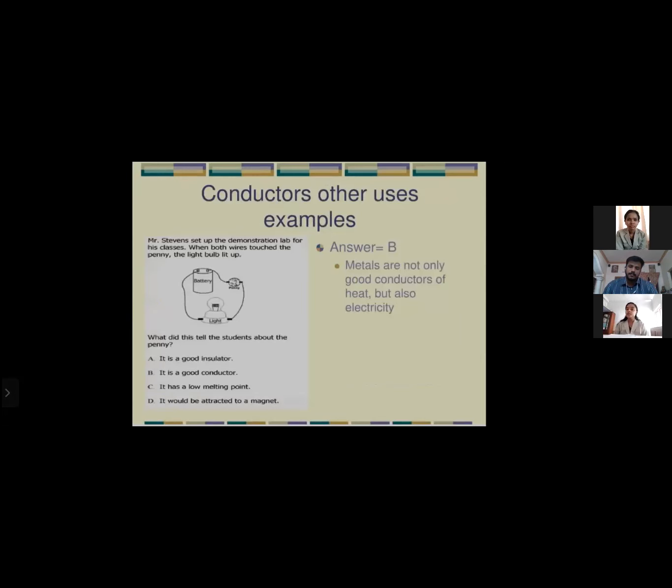Conductors, other uses. Now, Mr. Stephen set up a demonstration lab for his classes. When both wires touch the penny, the light bulb lights up. What does this tell the students about the penny? It is a good insulator, it is a good conductor, it has a low melting point, or it would be attracted to a magnet. The answer is it is a good conductor. That is, metals are good conductors not only of heat but also of electricity.